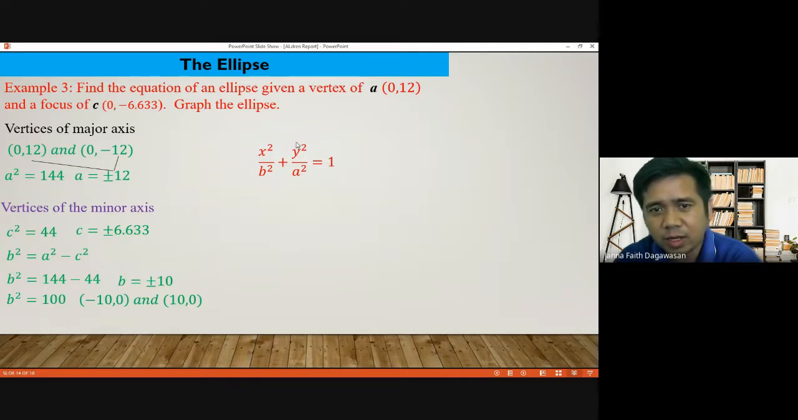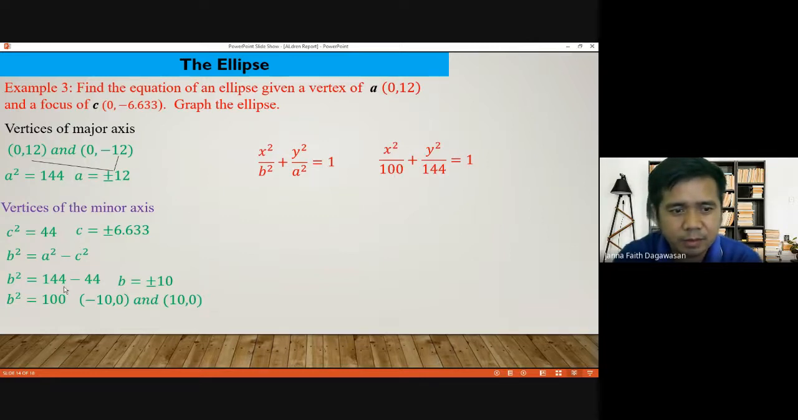We write our equation as x squared over b squared plus y squared over a squared is equal to 1. Why is a under y and b under x? It's because our major axis is on the y-axis. So substitute the values: x squared over 100, which is b, plus y squared over 144, which is a, is equal to 1. And this is our equation.